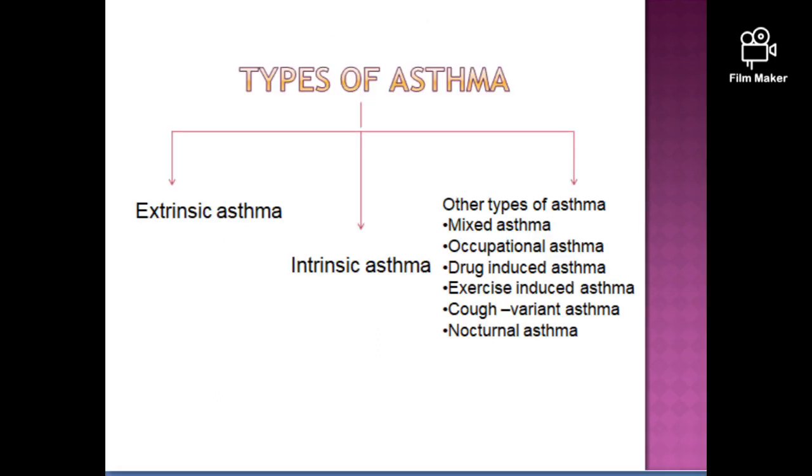Now let's see the types of asthma. There are primarily two types of asthma present, known as extrinsic asthma and intrinsic asthma, whereas other types of asthma are also there, like mixed asthma, occupational asthma, drug-induced asthma, exercise-induced asthma, cough variant asthma, and nocturnal asthma. So let's talk about each type of asthma one by one.